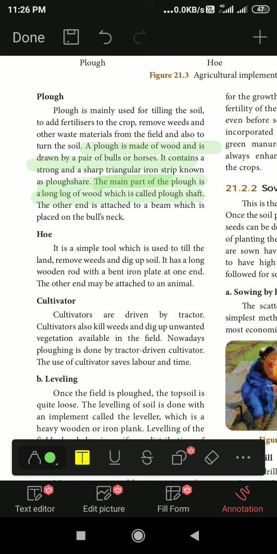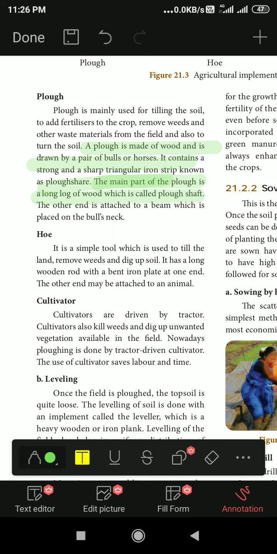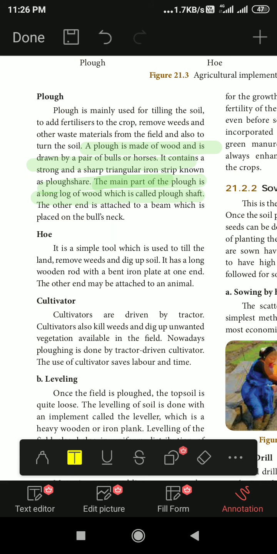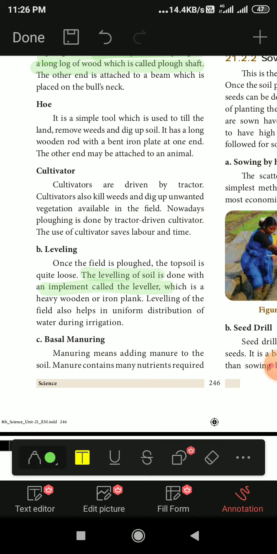Then leveling, making the ground level. When the seeds are sown, the land will be leveled and the seeds will grow easily. Once the field is plowed and the soil is quite loose, the leveling of soil is done with the implement called the leveler. It is a heavy wooden or iron plank. Leveling of the field also gives uniform distribution of water.